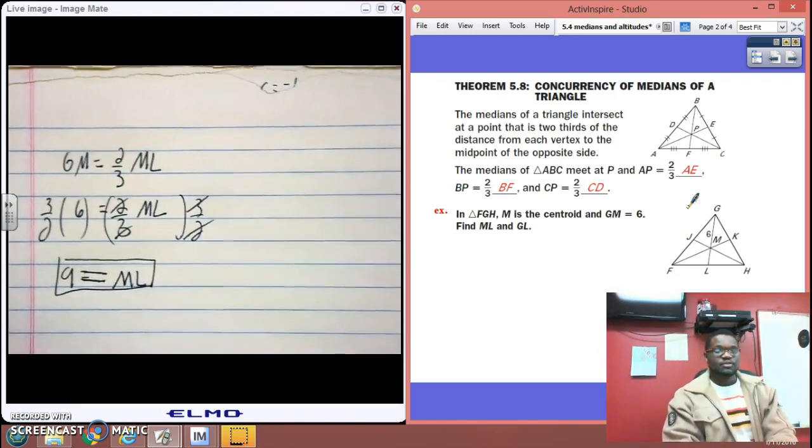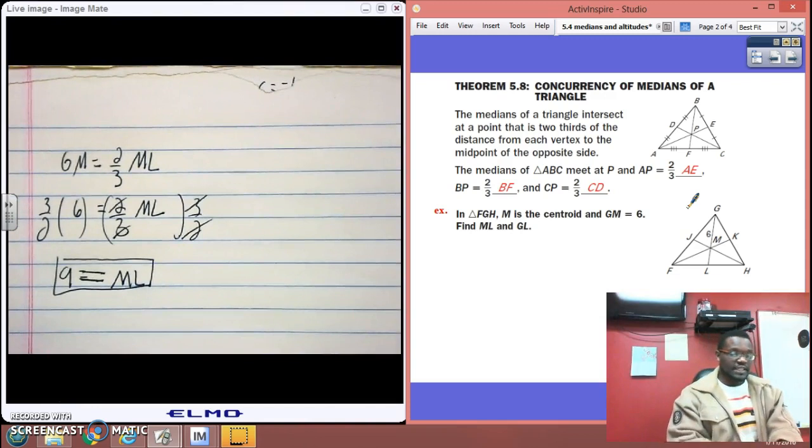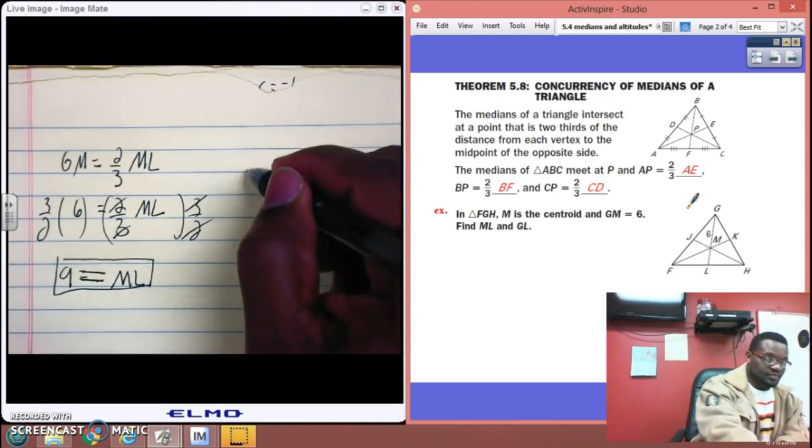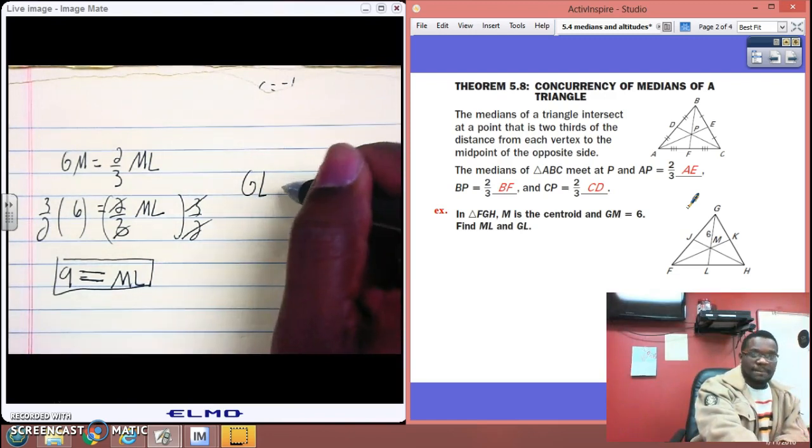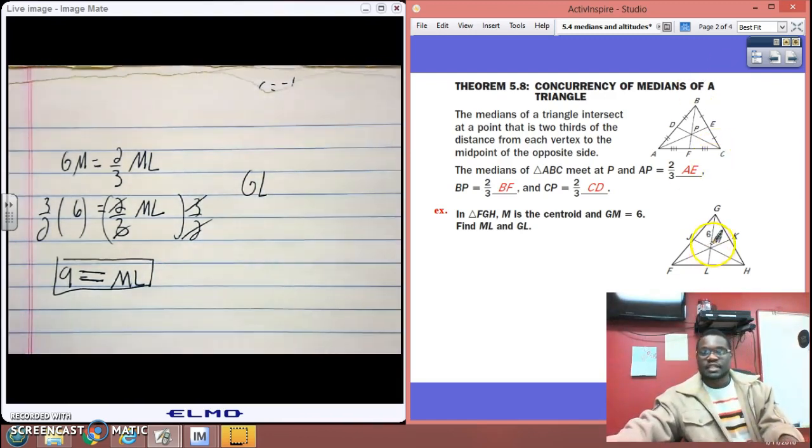Now, ML equals 9. We need to also find GL. Okay, so GL is this whole thing. Ooh, I did this wrong. Caught my mistake.